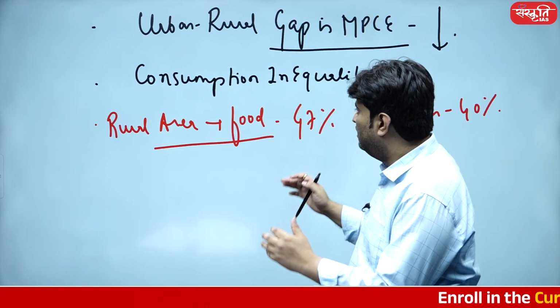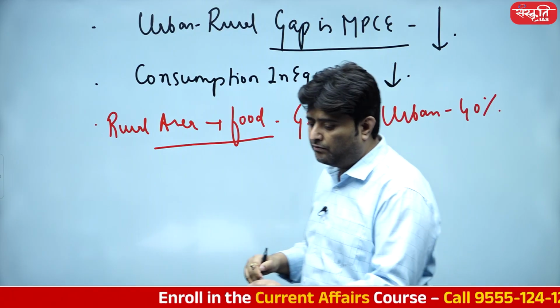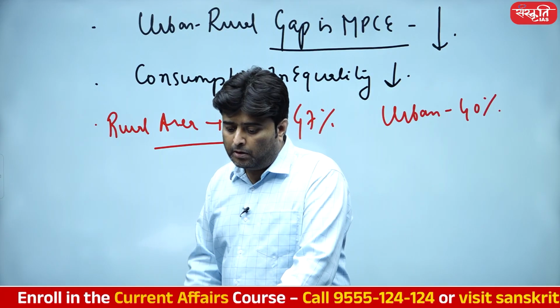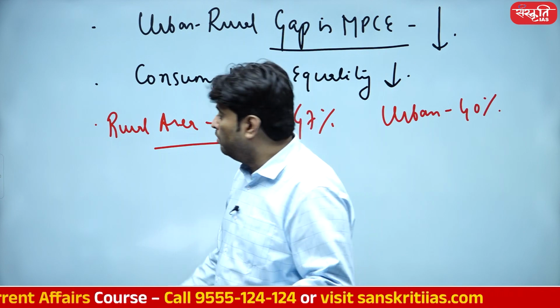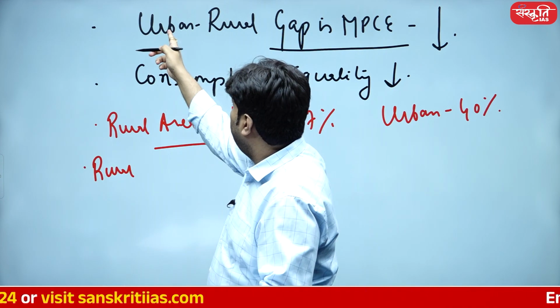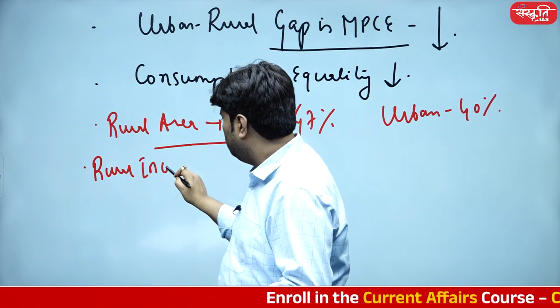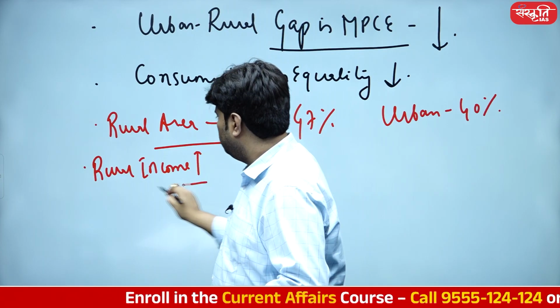So rural area food consumption is having a major weightage of 47%, urban area 40%. One more important point, rural income is rising. Since the urban-rural gap is decreasing, it's an indication that rural income is rising.